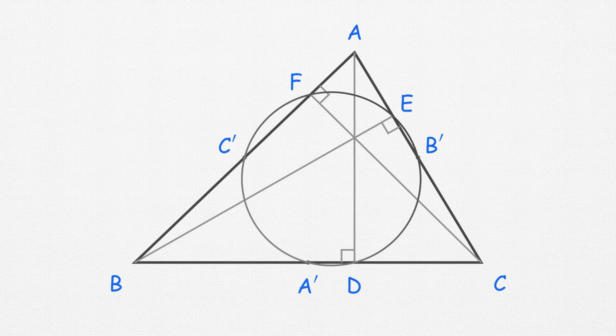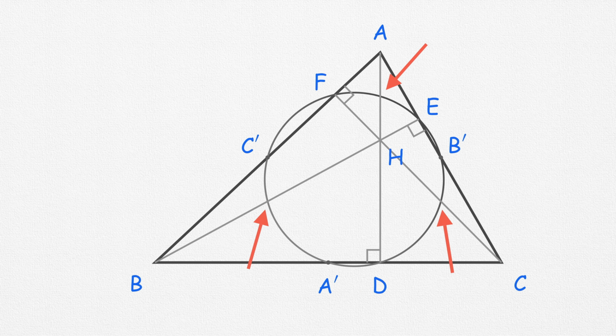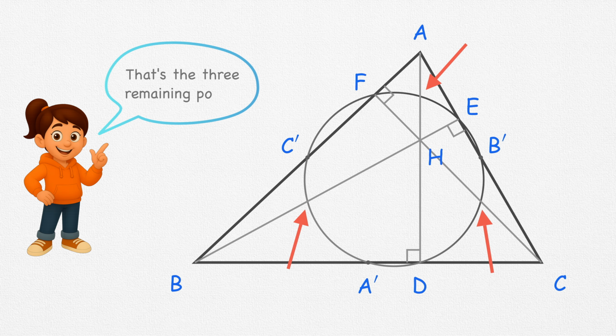But this circle still has secrets. The points where it meets the altitudes are no ordinary points. They are the midpoints of the line segments that join each vertex of the triangle to the orthocenter, the point where all 3 altitudes meet. And with that, the last 3 of our 9 points quietly appear.